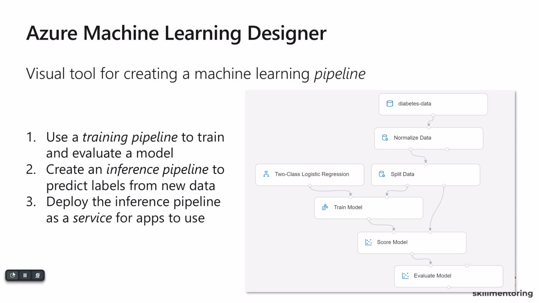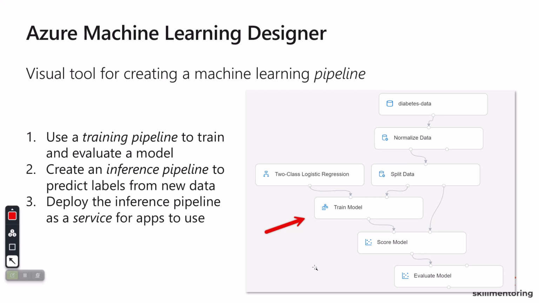For example, here, if you notice, in this case, this is my diabetes data. The first thing that we are doing here is normalizing the data, which means we are removing unwanted data or some corrupt data from the data set. After that, a step in this pipeline is to split the data. And this splitting of data provides us with data that will be used for training, and the other one which will be used for validation. And then with this designer, we can always use the algorithm that we want to apply on the data, and then the outcome will be to train the model.